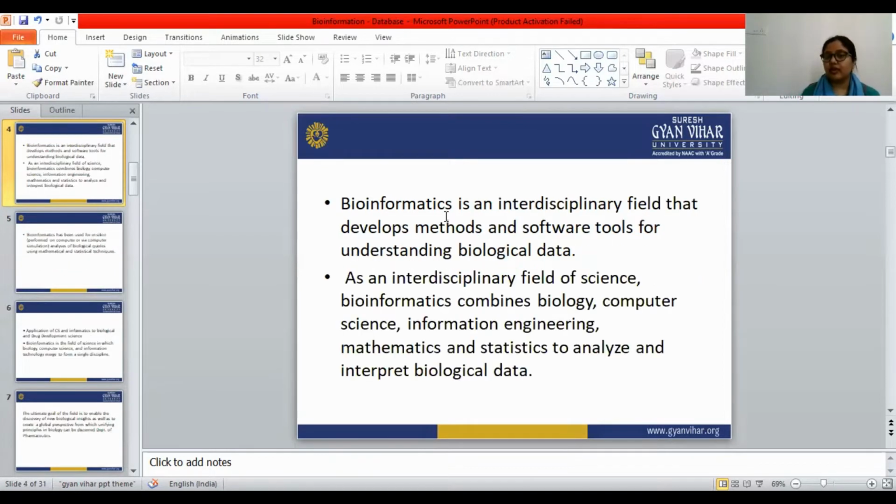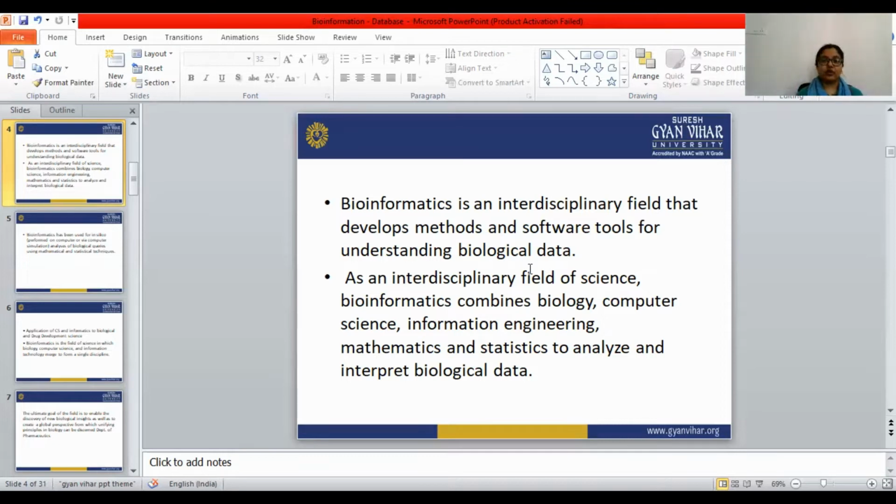Bioinformatics combines biology, computer science, information engineering, mathematics, and statistics. Why are all these combined in bioinformatics? To analyze and interpret biological data. With the help of bioinformatics, we can develop the methods and software tools for understanding the biological data.